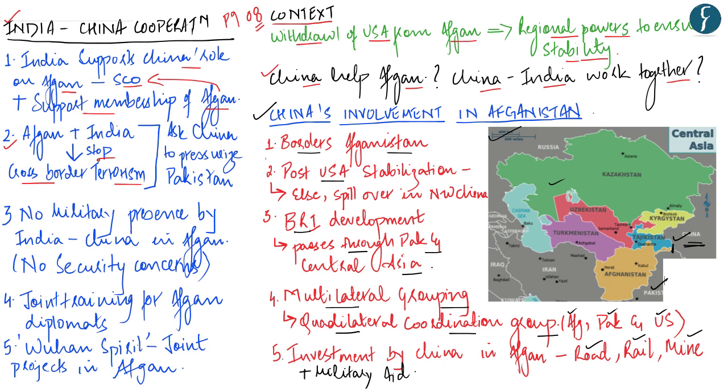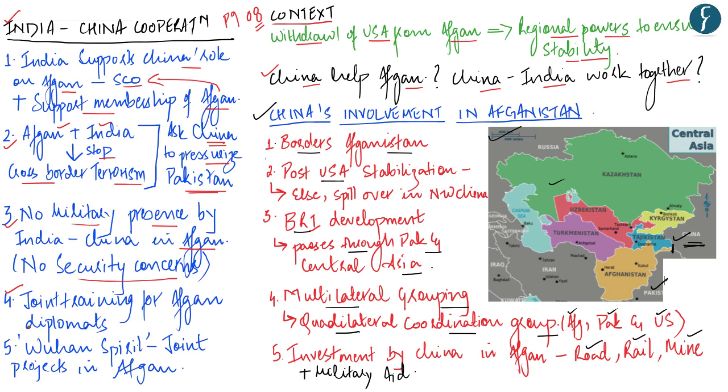Secondly, according to the author, Afghanistan and India both intend to stop the cross-border terrorism which is plaguing Central Asia. Thus, the author feels both India and Afghanistan can ask China to pressurize Pakistan into controlling and abating this cross-border terrorism. Thirdly, the author feels that for both India and China, there is no security concern as far as working together in Afghanistan is concerned. The reason for this is that both India and China have no intention of keeping any kind of military troops in Afghanistan. Therefore, any presence of Indian soldiers in Afghanistan or vice versa will not lead to a security concern for China or for India.